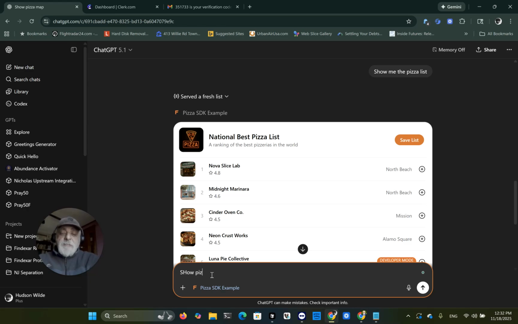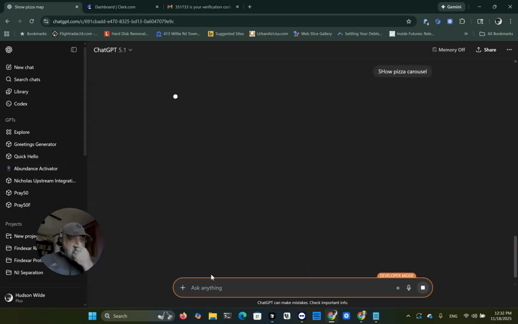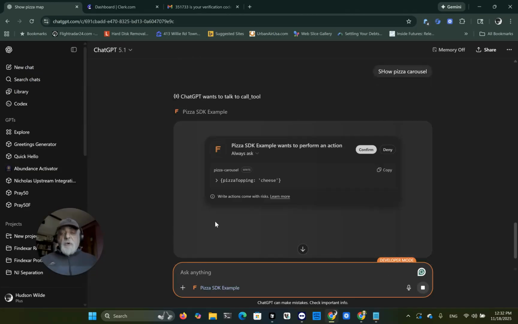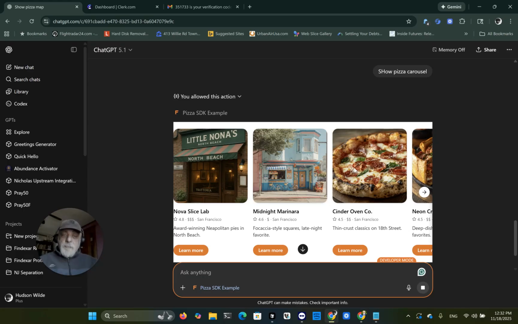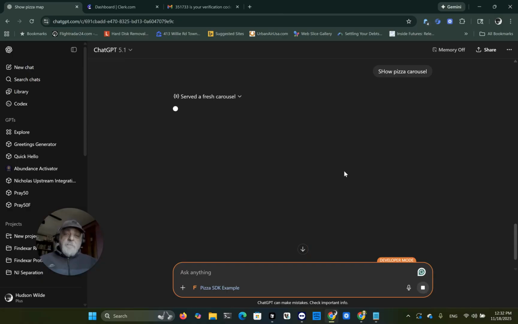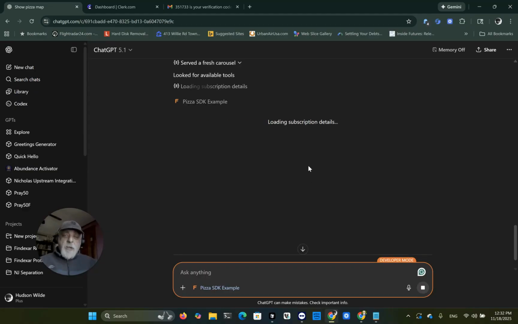Show pizza carousel. So now this user is flagged as over the limit. ChatGPT starts by displaying the template, but then it runs the call, and you see we shut it down. It is calling the subscription manager.